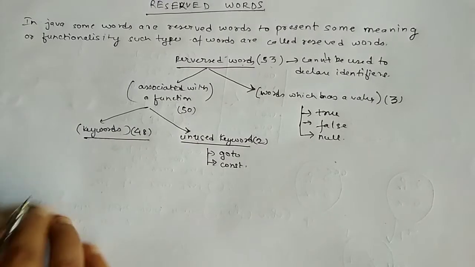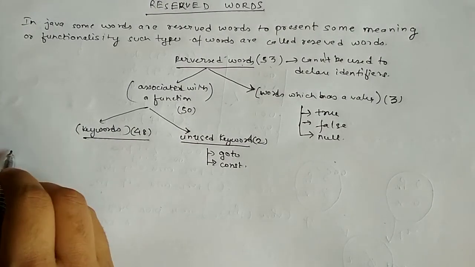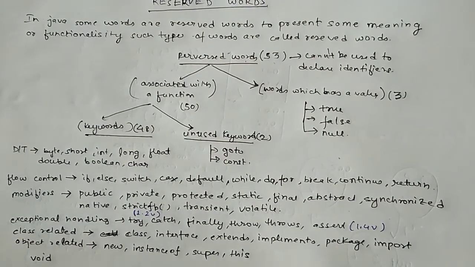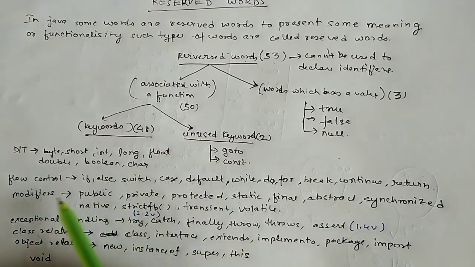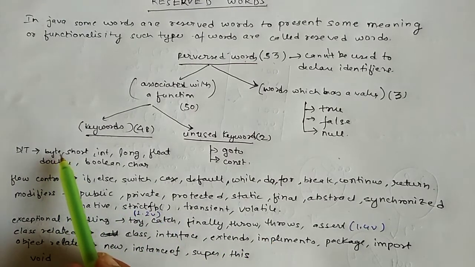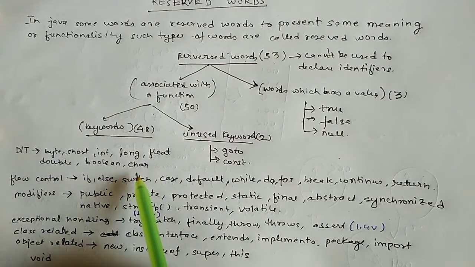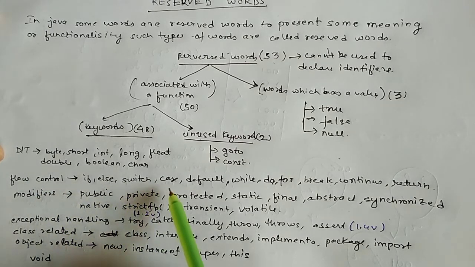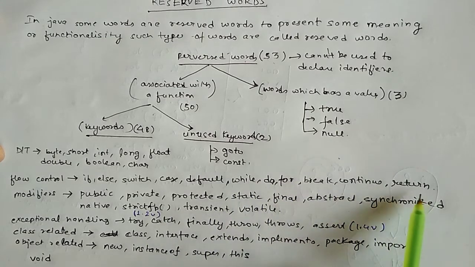There are many, so I need to make a note of this. These are all the different kinds of keywords. For data types we use byte, short, int, long, float, double, boolean, char. For flow control we use if, else, switch, case, default, while, do, for, break, continue, return.